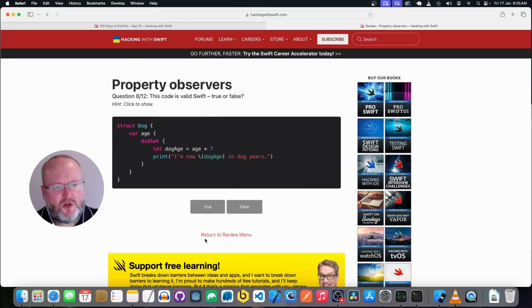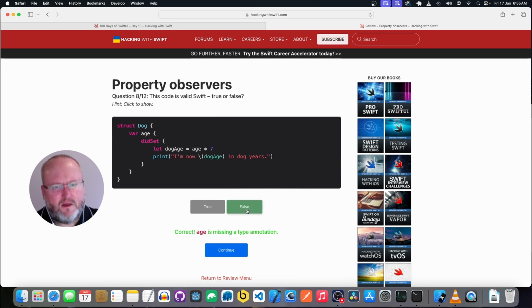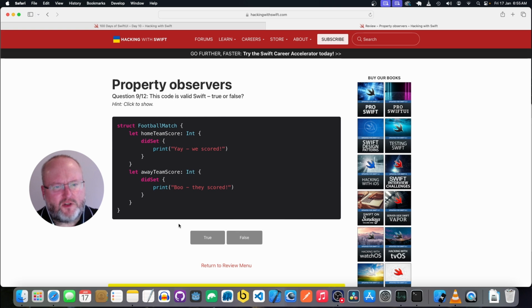We have a structured dog with computed property age. It doesn't have the type there, so that's not valid. We have a structured football match with, it's using let, not var, so these are constants, so that's not going to work.